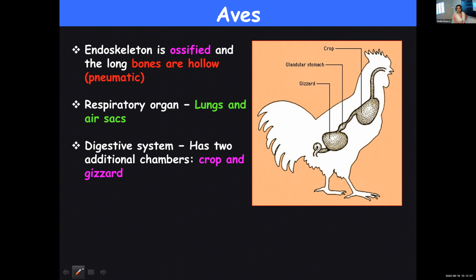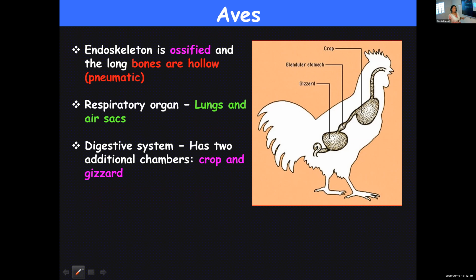And it will take in some sand particles, grit, small pebbles and all, and that will be stored in the gizzard. And when the food from the crop reaches the gizzard, with the help of these sand and stone particles, the food will be ground properly to enable digestion. So breaking down of food into small particles will be taking place in the gizzard with the help of the sand and small particles it had already taken in.